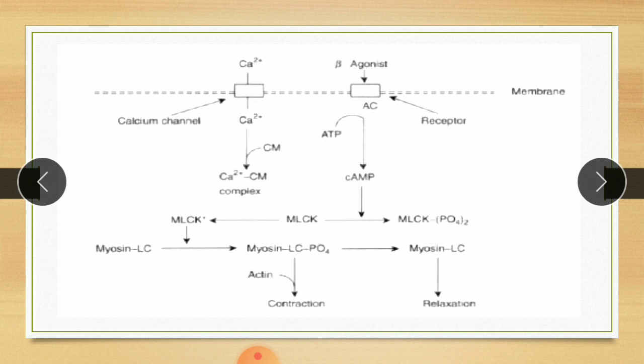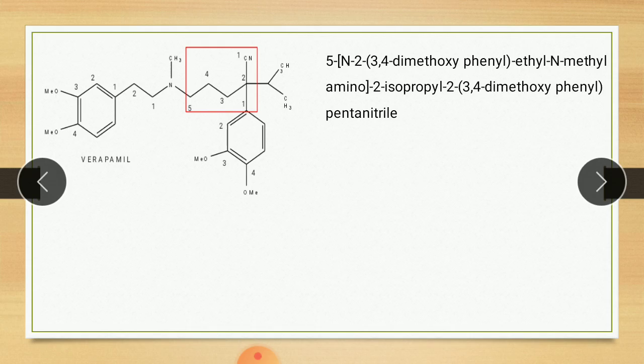Here also, a calcium channel blocker causes vasodilation and relaxation. So this is the mechanism of action of calcium channel blockers on heart muscle and blood vessel muscle.